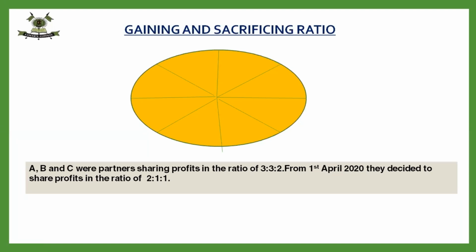If it is positive, then it is sacrifice, and if it is negative, then it is gain. You can utilize new minus old also, but I suggest learning only one formula, because we are not sure whether a partner is gaining or sacrificing. We cannot use the formula of sacrifice, that it is old minus new, and the gain is new minus old. No, we have to learn one formula. If it is positive, then it is sacrifice. If it is negative, then it is gain.